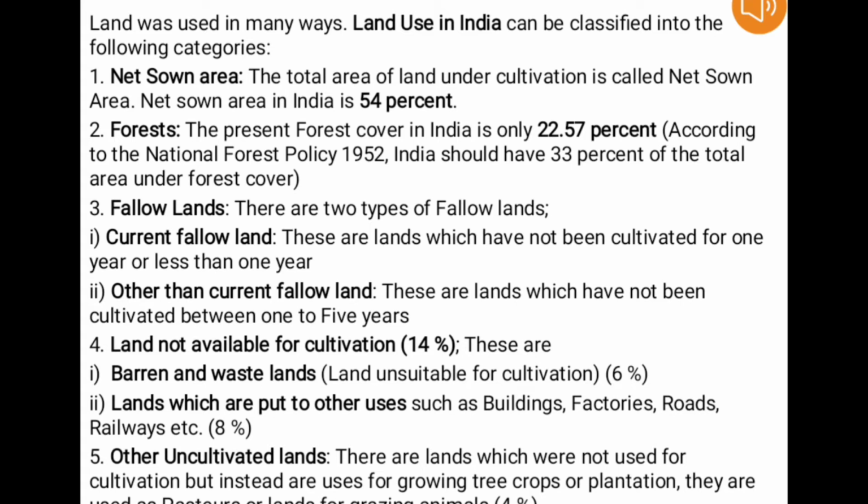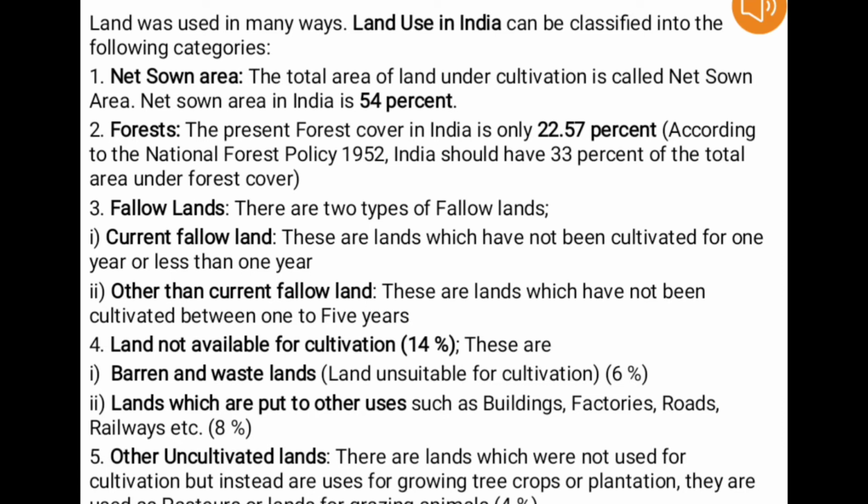Number two, lands which were put to other uses. Land was also put to other uses such as construction of buildings or settlements like towns and cities. Lands were also used for construction or setup of factories, industries. Land was used for construction of roads, railways, etc. So these are the lands which were not available for cultivation.